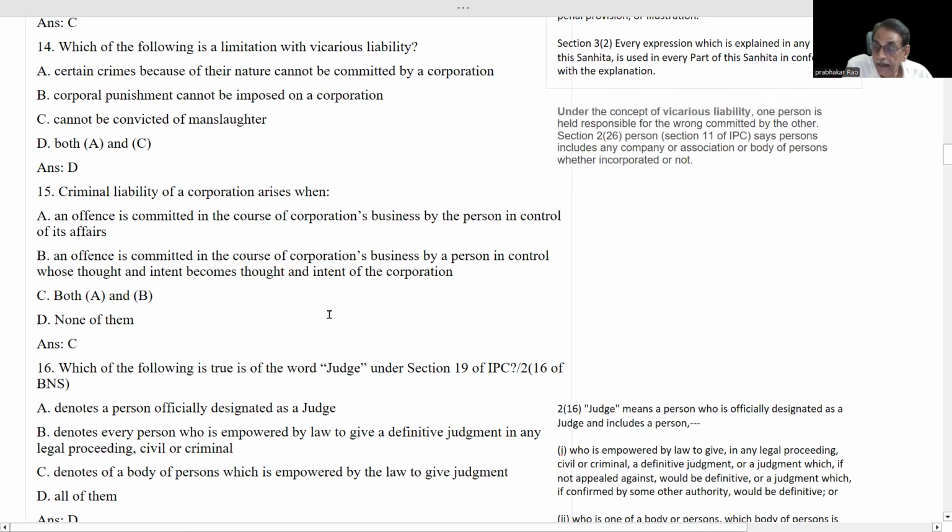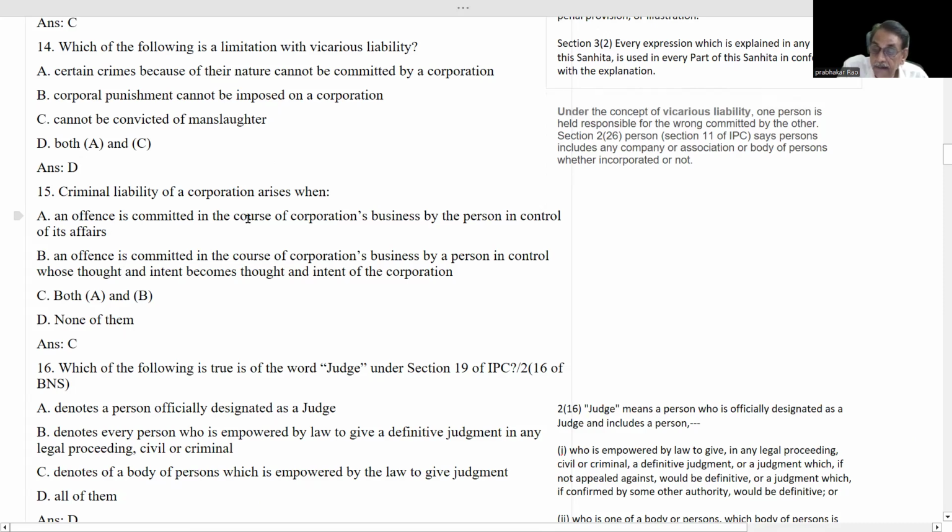Next, criminal liability of a corporation arises when an offense is committed in the course of corporation's business by the person in control of its affairs. Yes. Or an offense is committed in the course of corporation's business by a person in control whose thought and intent becomes the thought and intent of the corporation. Yes. First part, A is telling about actus reus.